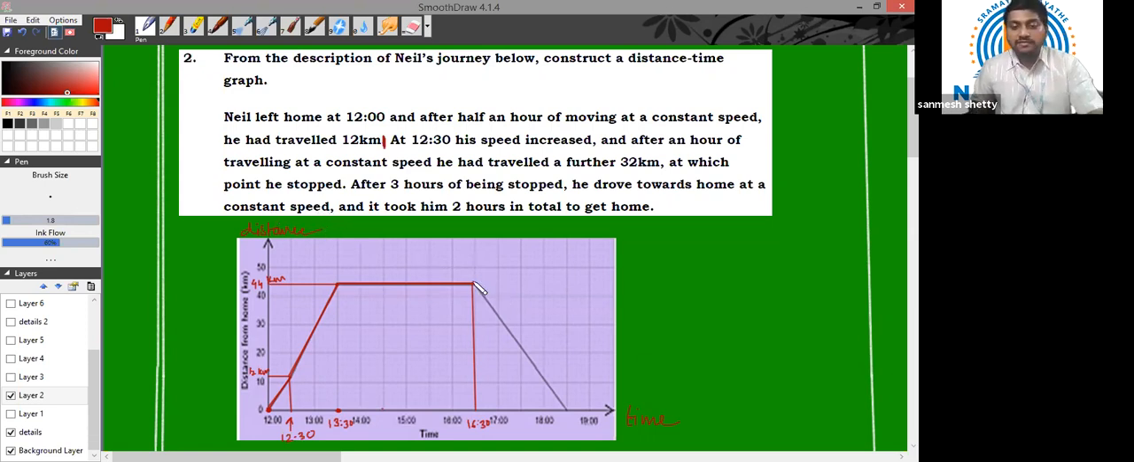So I have to draw a line in such a way that it has negative slope. And also it is a constant speed, so obviously it will be a straight line. And how long did he take? He took 2 hours to reach back home. So from 16:30, I have to stop at 18:30. This point is 18:30. So this is how my graph will look. I hope the point is clear, children. Let us proceed further to our next question.